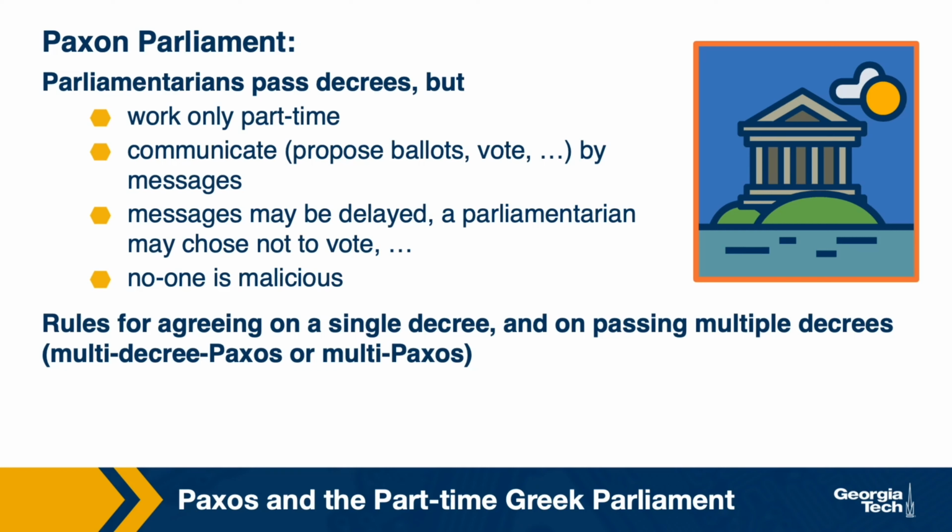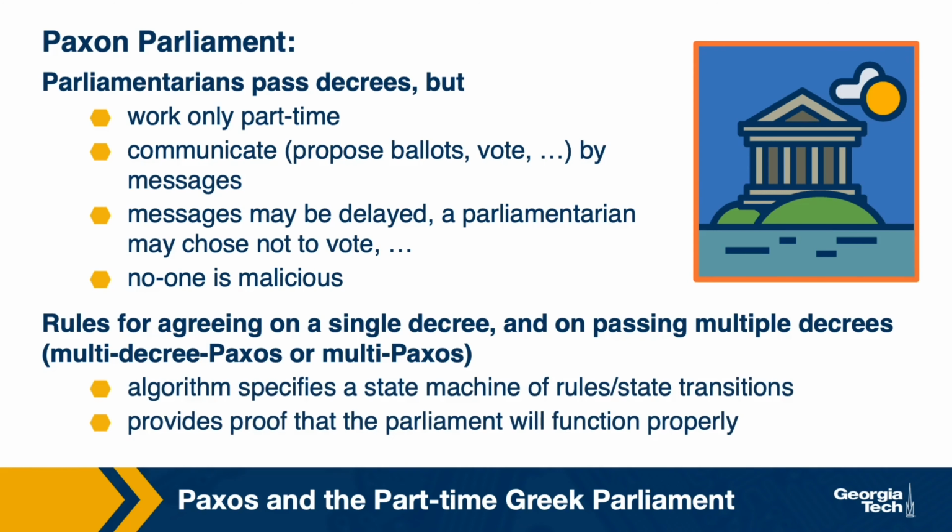This is the protocol that needs to be followed by the participating parliamentarians in order for them to agree on a single decree and to also run the government by passing multiple decrees consecutively. This sort of complete version is called Multi-Paxos. The paper describes the consensus problem that can occur on Paxos, presents the algorithm, which is essentially a state machine